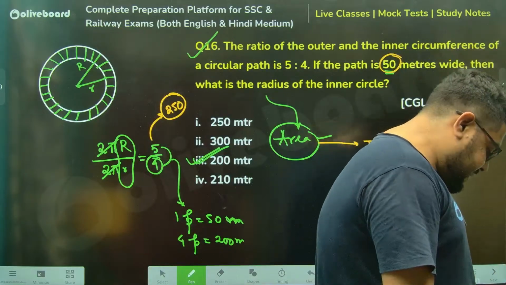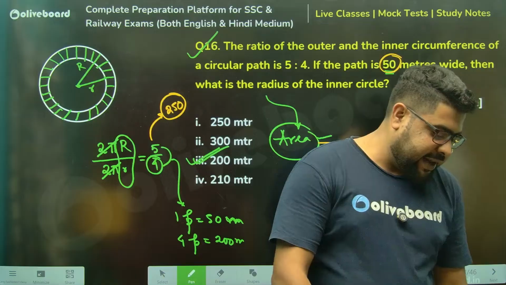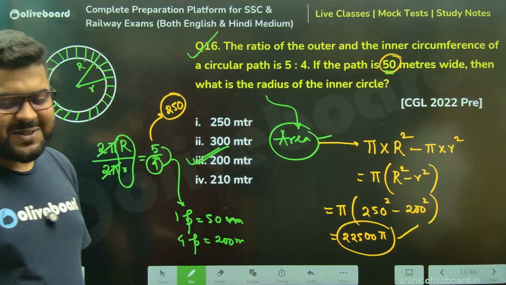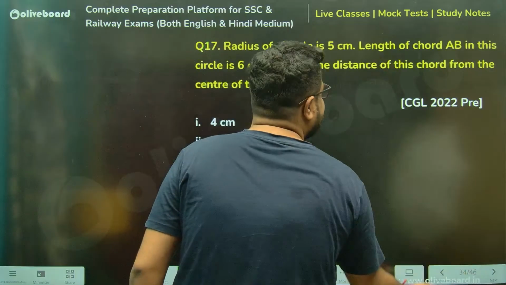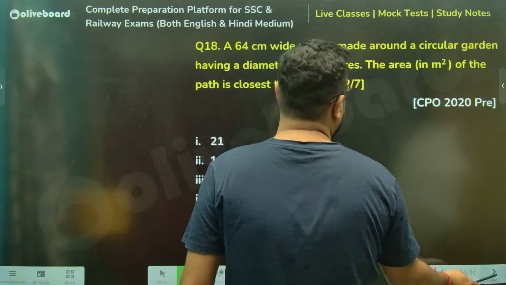Somebody has given me an answer. Aman, 225 pi, no brother, 225, then a couple of zeros also there. Couple of zeros also there, brother. Right? Next one, please. We will do this next. Abhinay.